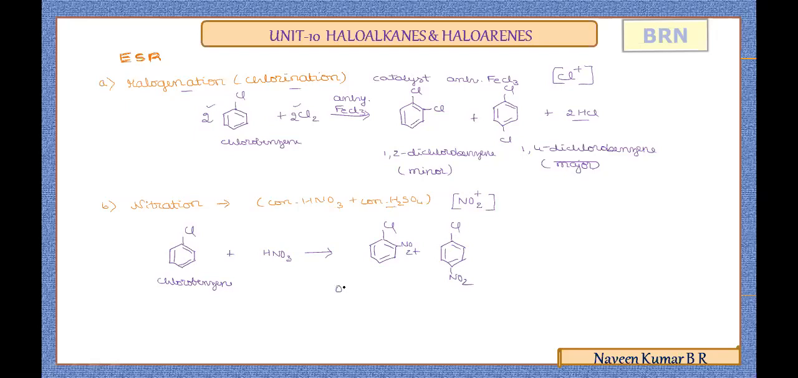So it is ortho nitrochlorobenzene. You can also represent it as 2-nitrochlorobenzene instead of ortho. And this one will be para nitrochlorobenzene. Instead of para, with the IUPAC name, you can represent it as 4.